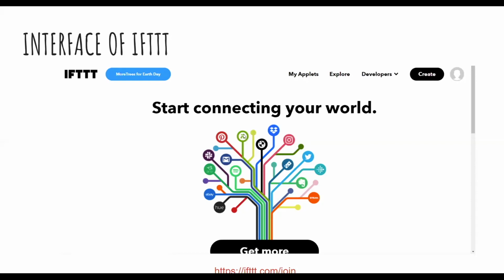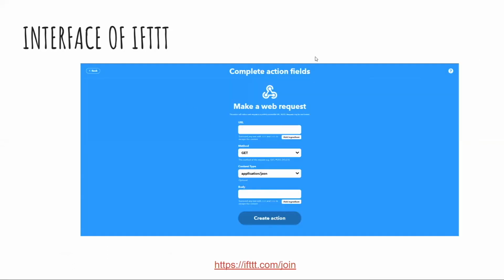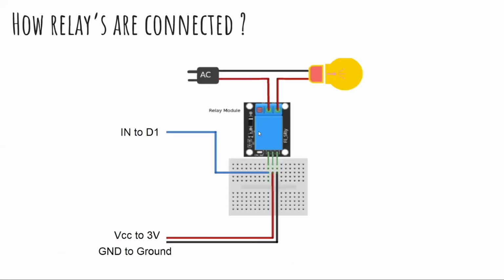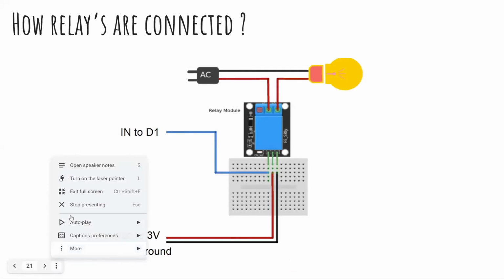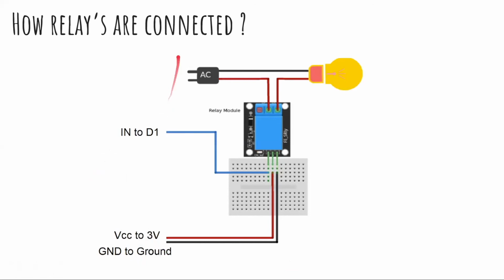Okay, so now coming to IFTTT, this is how that interface will look. These are just the slides that I have prepared. Now coming to relays, how we are going to use them. I have told you that please don't use a relay if you are not familiar with it, as it works on 220 or 230 volts, so it becomes quite risky working with relays. Now I will explain the connections of relays, how you will use them.